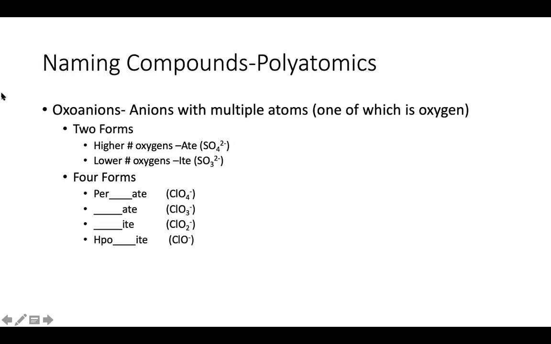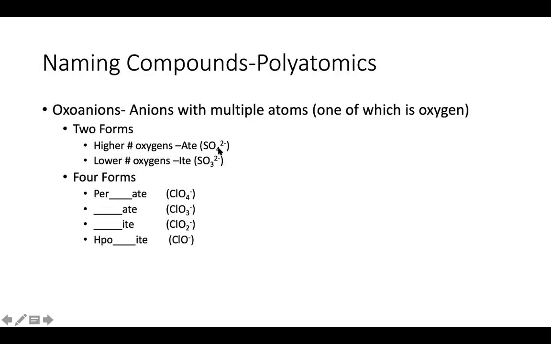Okay, naming polyatomics. For the most part, you do need to remember the names of your polyatomics, but these are just 2 tricks that might help you with oxoanions, which are anions with multiple atoms, one of them being oxygen, right? We see a couple different examples where we have 2 forms or 4 forms of oxoanions, okay? The rule of thumb is that the form with the higher number of oxygens ends in -ate, and the form with the lower number of oxygens is -ite.